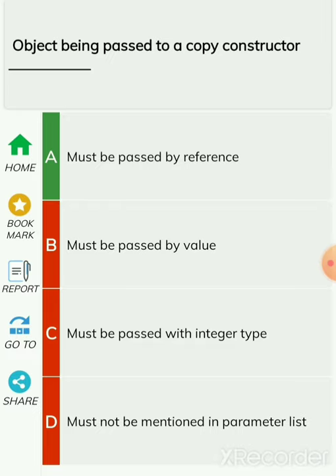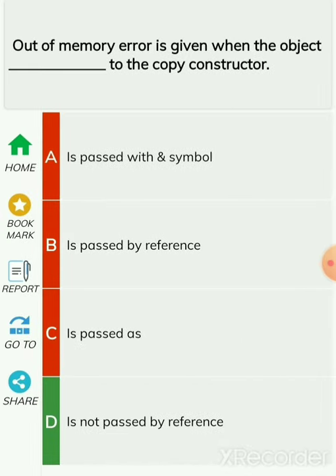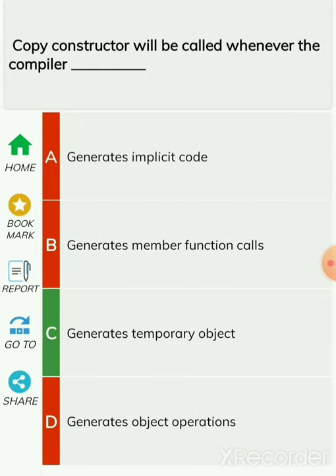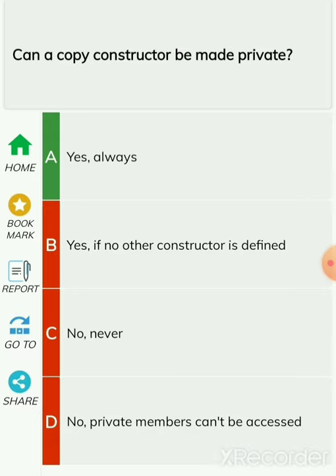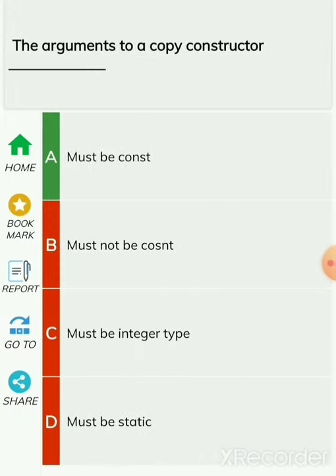Object being passed to a copy constructor must be passed by reference. Out of memory error is given when the object to the copy constructor is not passed by reference. Copy constructor will be called whenever the compiler generates temporary object. The deep copy is possible only with the help of user-defined copy constructor. Can a copy constructor be made private? Yes, always. The arguments to a copy constructor must be const.